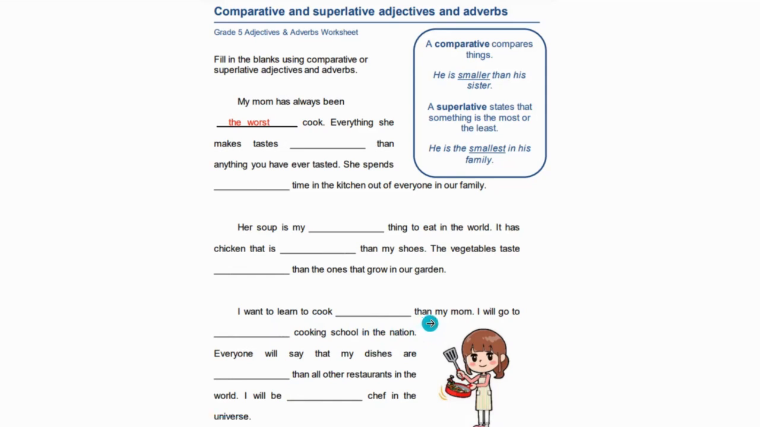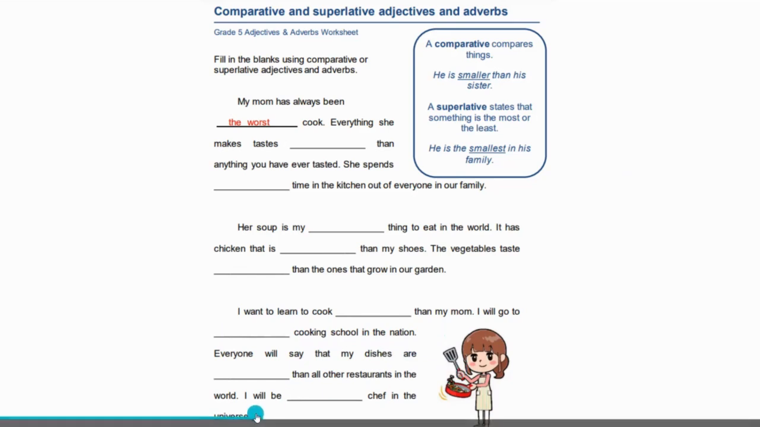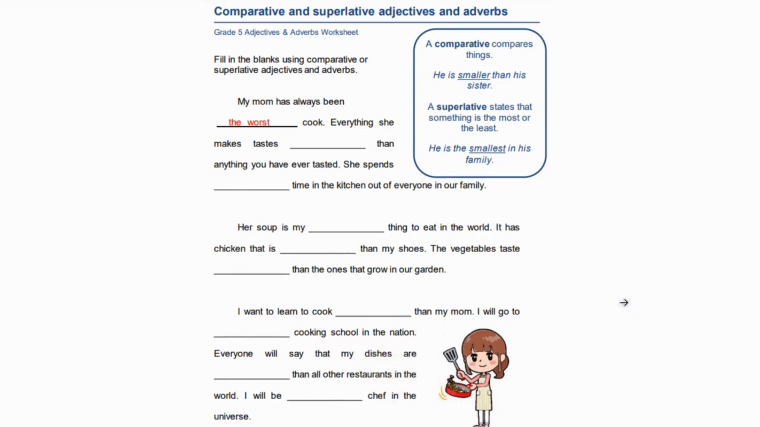When you're talking about best, the superlative form of the adjective, you're saying that something is the most or the least. So like the best cooking school in the nation. You wouldn't say the best than cooking school in the nation. You would put the word the and then your superlative form of the adjective: the best cooking school in the nation, or I will be the best chef in the universe. I hope that answers your question. Do you have any further questions?